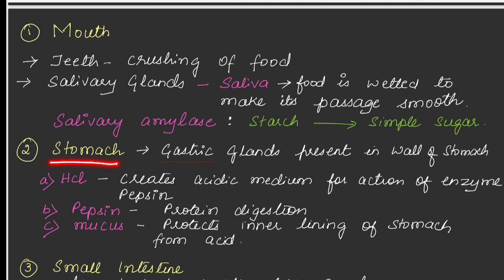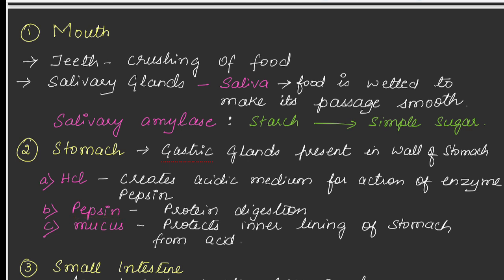Next, the food will enter into stomach. In the stomach, there is a small sac-like structure which is called as gastric glands. So this gastric glands will be present in the wall of the stomach. What does this gastric gland contain? It contains HCl, then it contains pepsin, and also mucus will be present. The function of HCl is, you know that hydrochloric acid. So acid, what does it make is, it will make the food into acidic medium. So food will be converted into acidic medium so that the